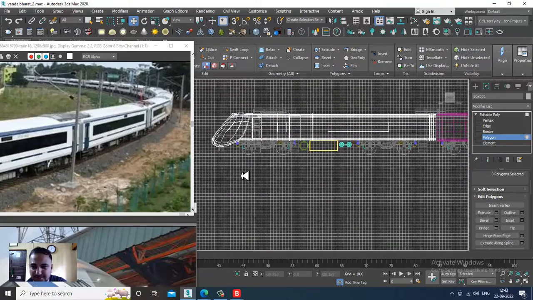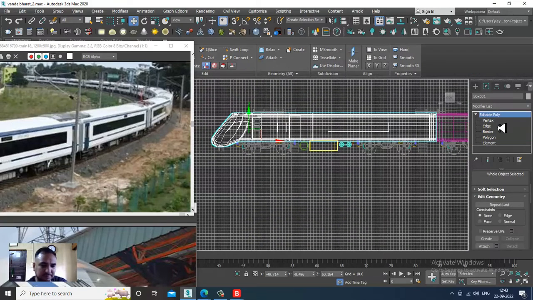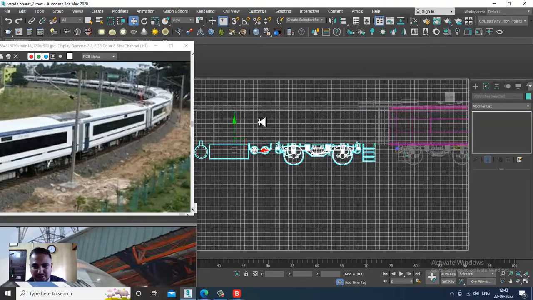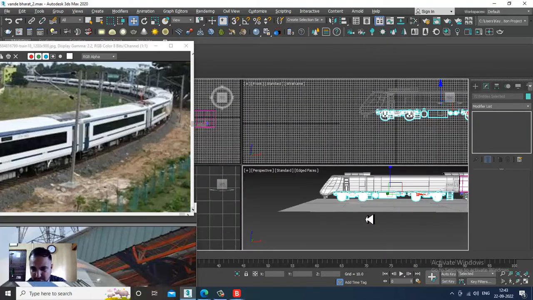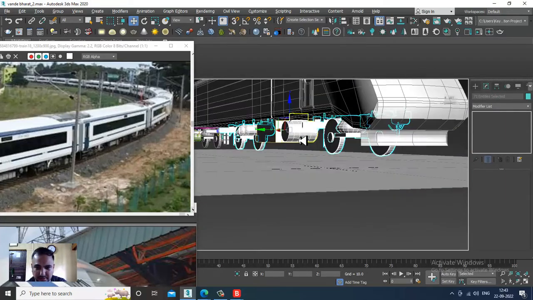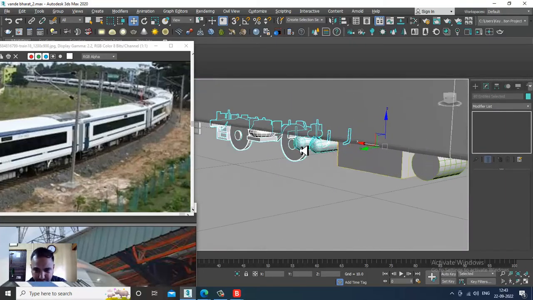Let's again go into this view over here. Let's just save the file once and again select this whole thing, excluding this, excluding this, excluding this.